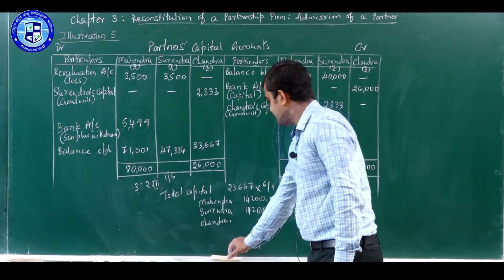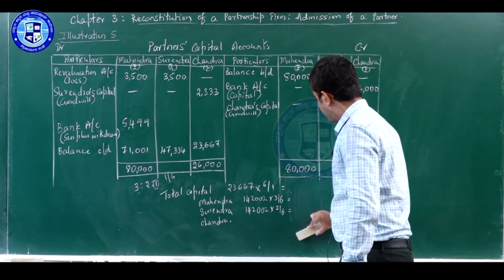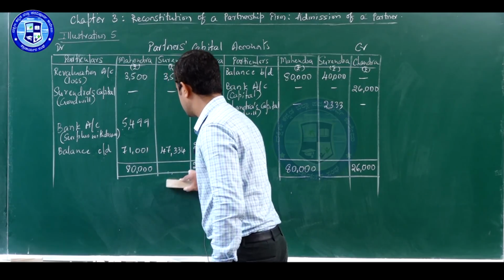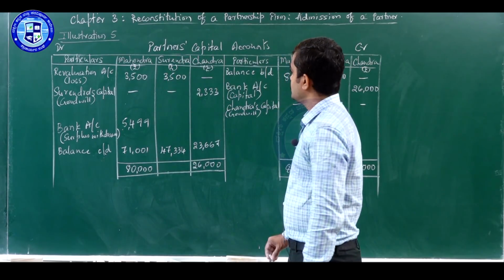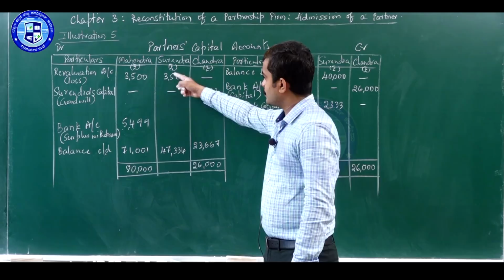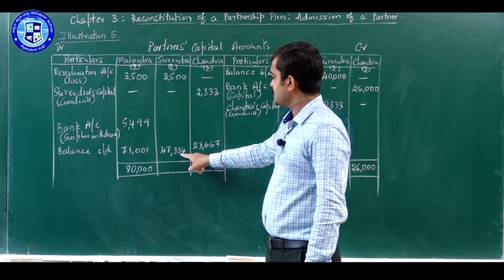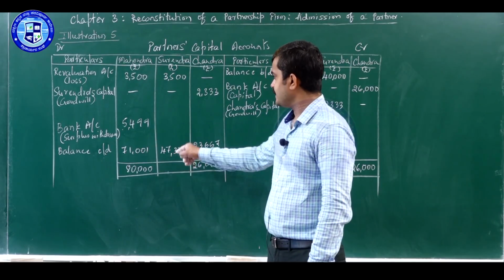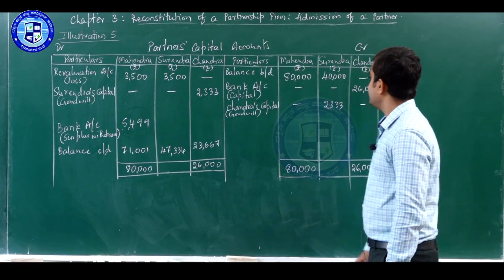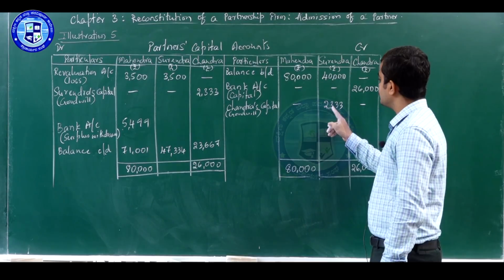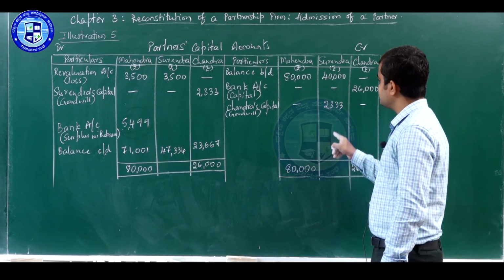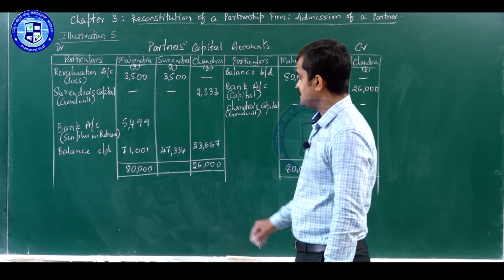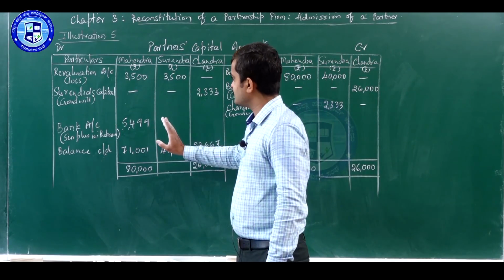Next, coming to another old partner, Surendra. Look at the debit side total for him: 47,334 plus 3,500 means 50,834. Credit side: 40,000 plus 2,333 means 42,333. So Surendra's case is quite different from Mahendra's case.